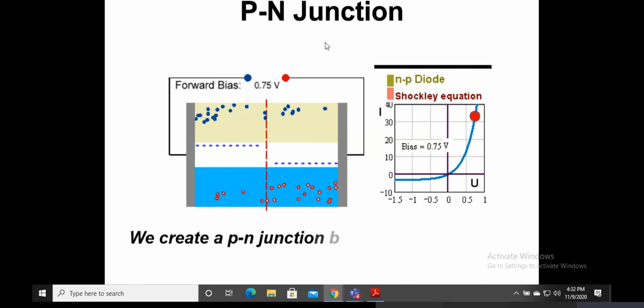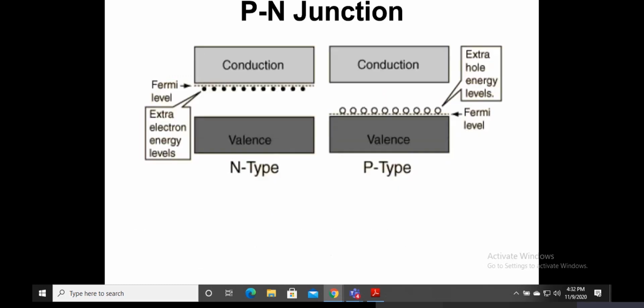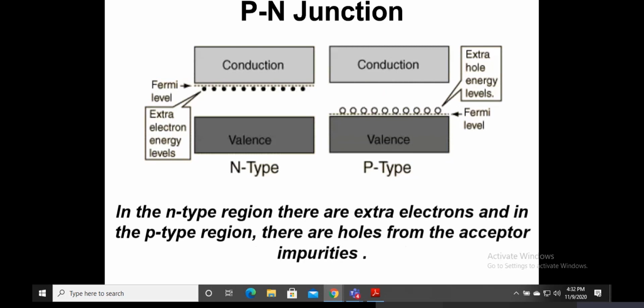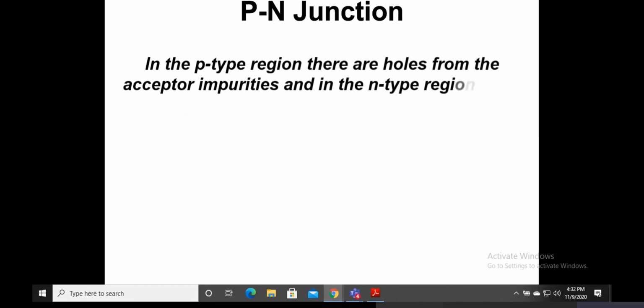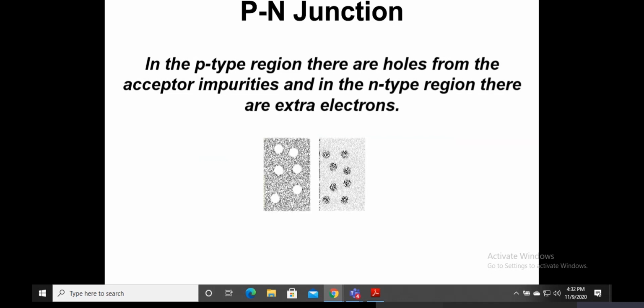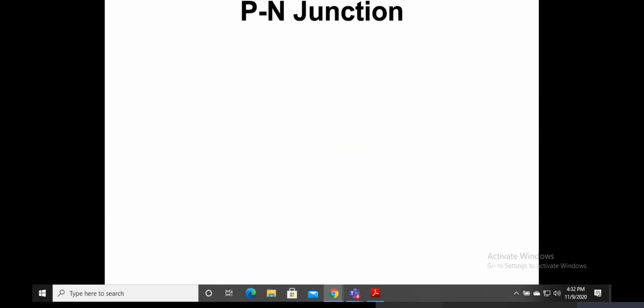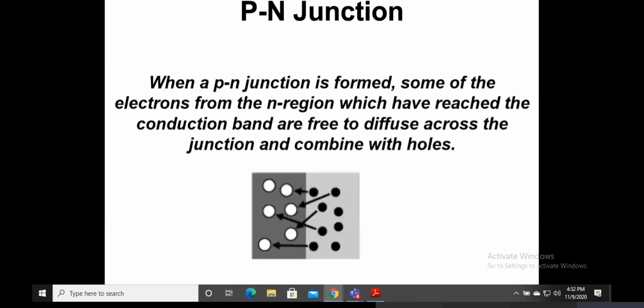So this is the idea which revolutionized everything, which revolutionized the world of semiconductors, which revolutionized how equipment can store charges.